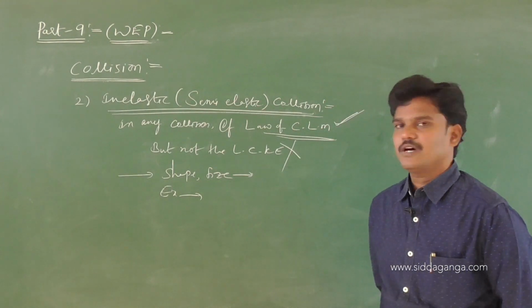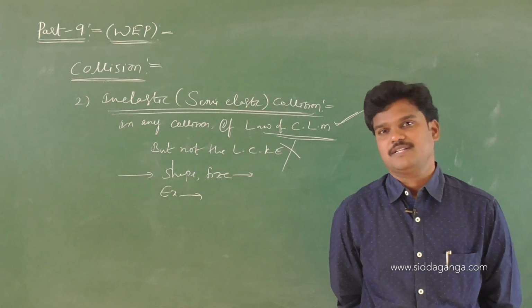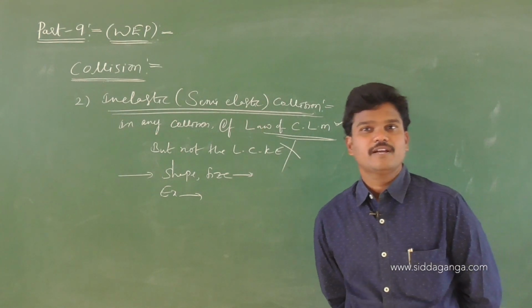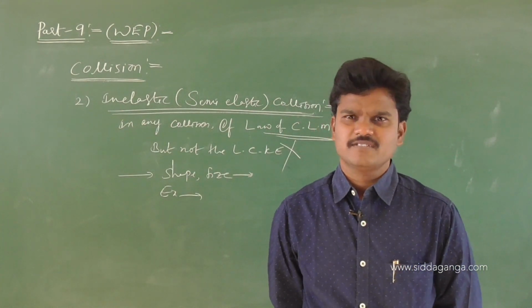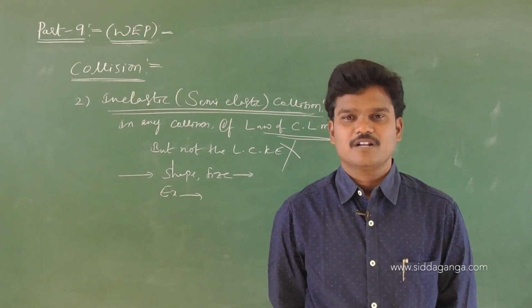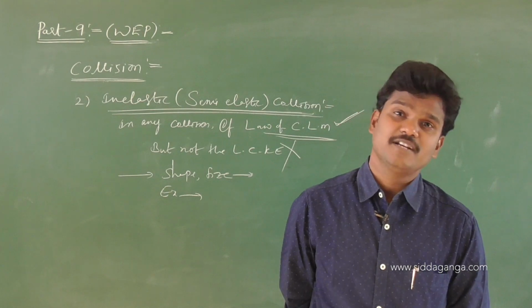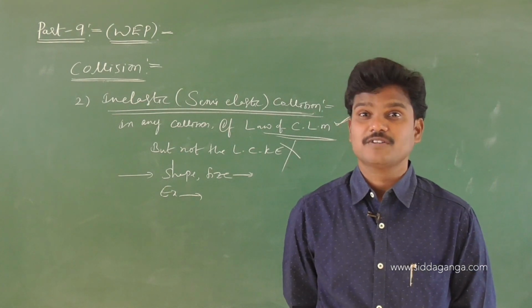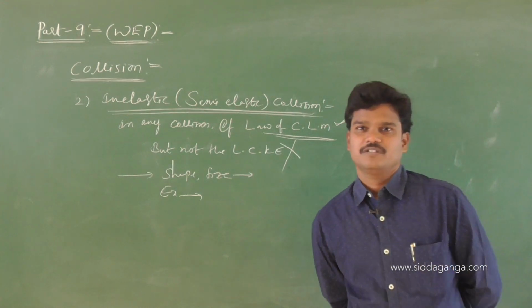Collision between automobiles. Collision between billiard balls. Collision between carom coins. What about the carom coins? Do the shape and size of the carom coins change? Yes, definitely changes. If they are new coins, after some time, after a number of times, after some days, some years, what about the shape and size of the coin? Definitely changes. Don't think that it does not change.